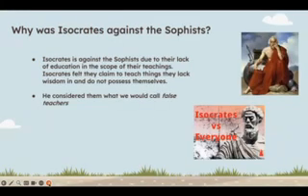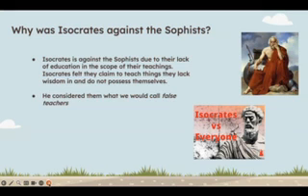So let's talk about why Isocrates was against the Sophists, because he has to have a reason that he's so against them that he would write an entire piece of work that goes against Sophism. And this was very, very controversial at the time, because he just didn't go against Sophists, especially the way that he came at them strongly.